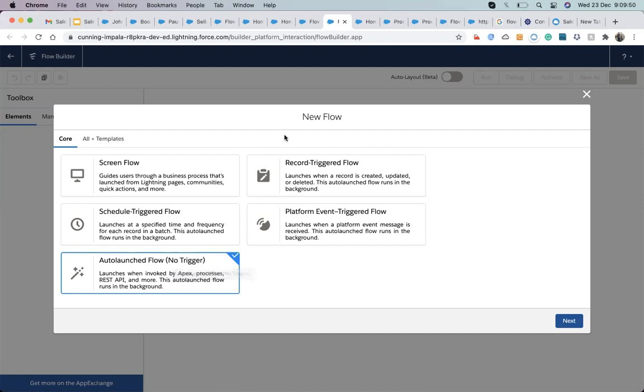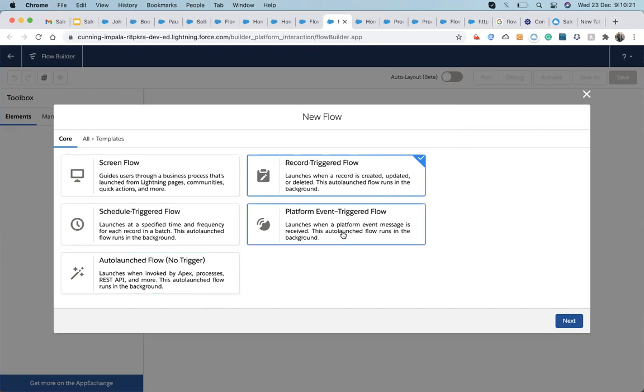So it's not five kinds of flow, it's five types of events that trigger the flow. Flow is a single one. If you learn the screen flow, there is no need to learn all those things. You just have to consider in which situation the auto launch flow will work, and in which situation the record trigger flow will work.